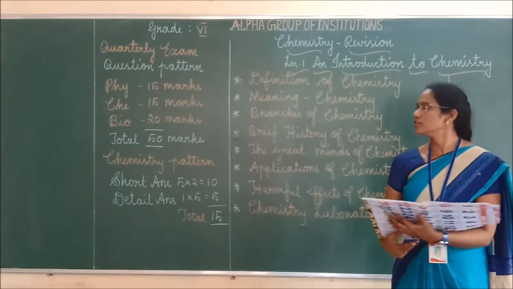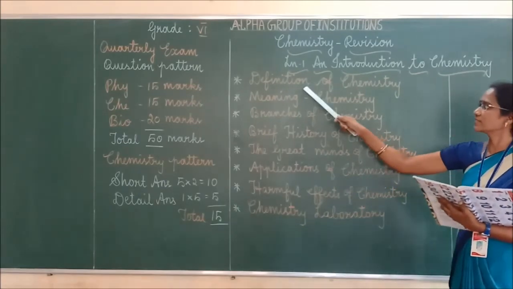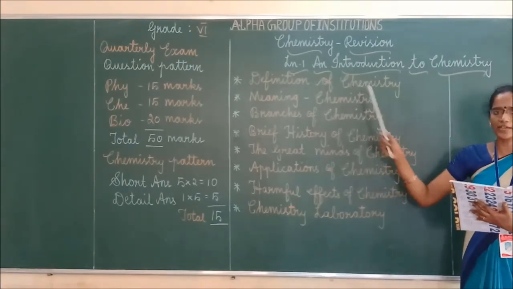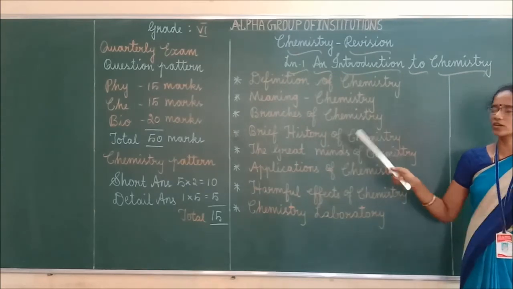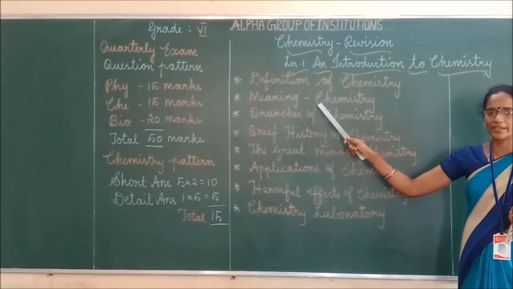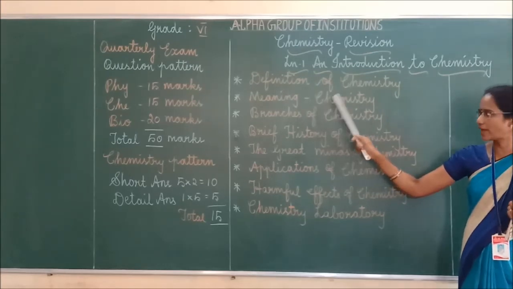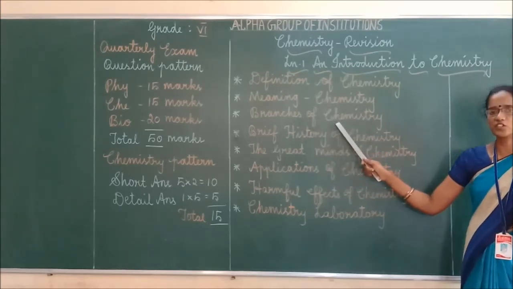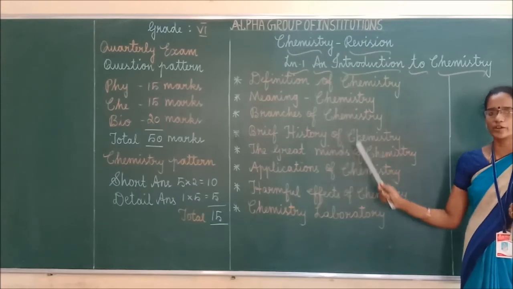Got it, children? So once again we can see first definition of chemistry. Okay, how to define chemistry. What is meant by chemistry? Next one, meaning of chemistry. What is meant by chemistry? That you should explain. Next, branches of chemistry means what are the branches? One by one you have to write.